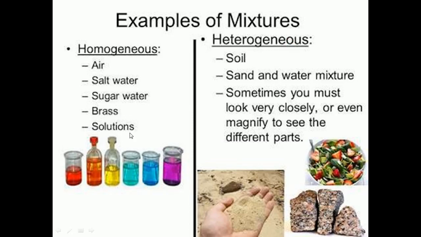And solutions. A heterogeneous example is a soil, sand and water mixture. Sometimes if you are looking very closely, or even magnifying it, we can see the different parts. This is an example for heterogeneous mixtures. Now we can see about solutions.